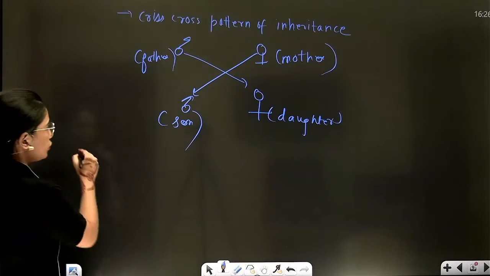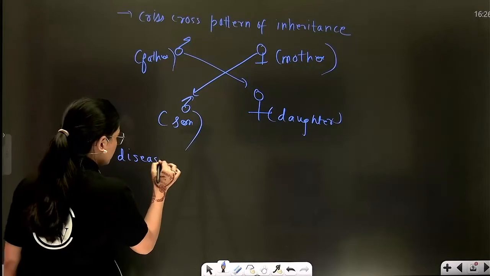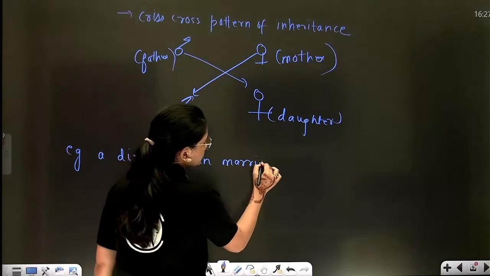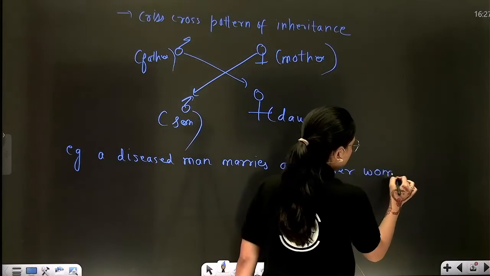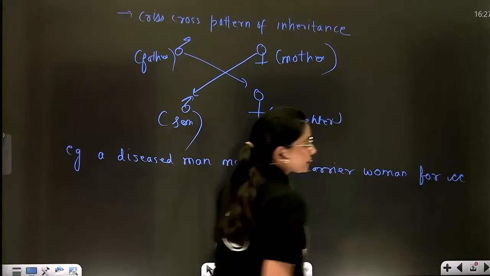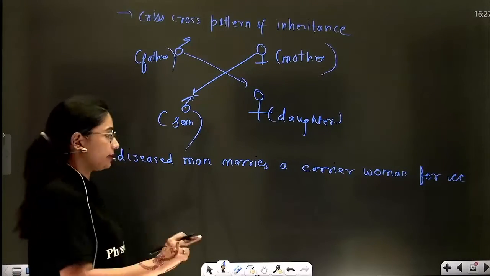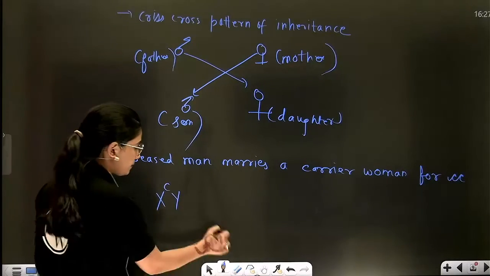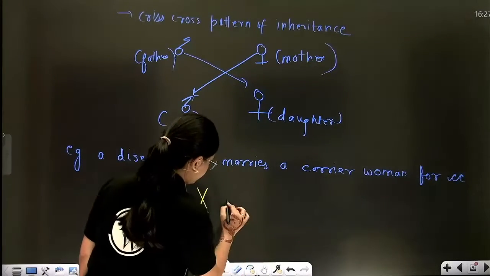For example, I'll show you how. Suppose a diseased father, a diseased man, marries a carrier woman for color blindness. Then let's check out what is the probability of their sons and daughter getting the same disorder. A diseased man, this beta, correct representation of the genotype. He marries a carrier woman. Carrier woman means what?